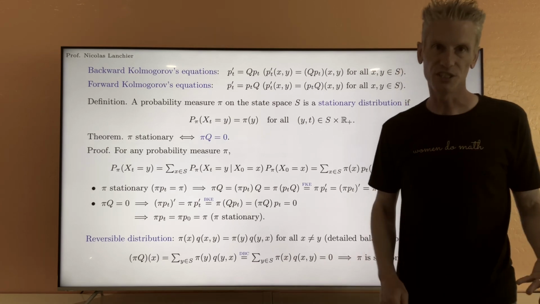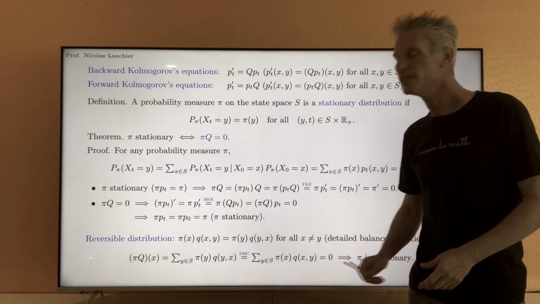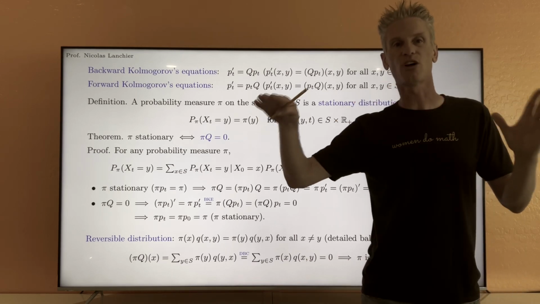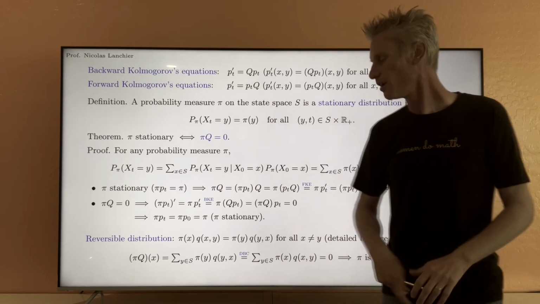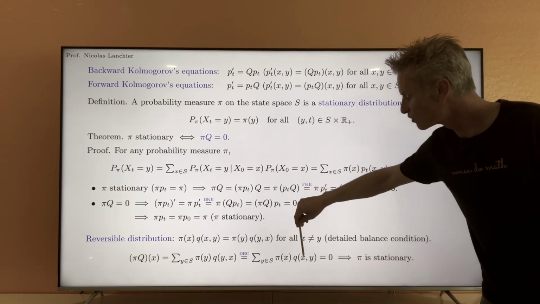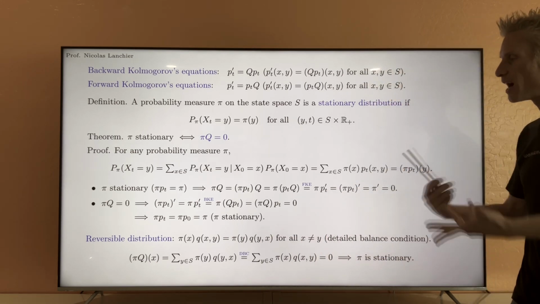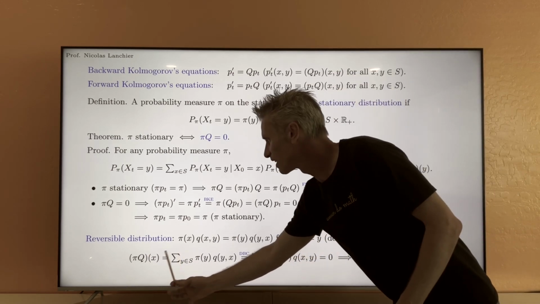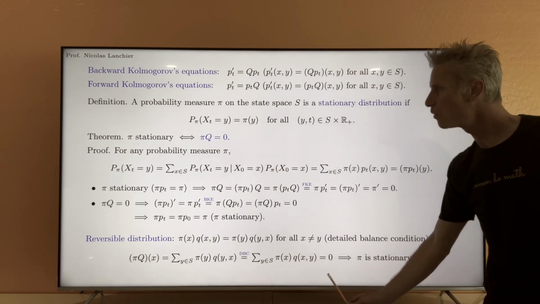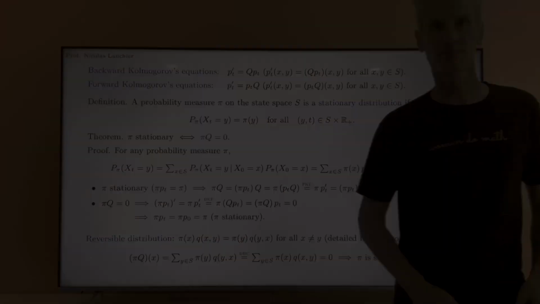This follows from the definition of the intensity matrix. Remember, at the beginning of this video, I told you that for a property of the intensity matrix, the coefficients on the same row add up to 0. That's exactly what we do here. We look at the sum of all the coefficients on row x of the matrix. This is equal to 0, so that's 0. So now we can conclude that if pi is reversible, (pi Q)_x is equal to 0 for all x, so pi Q equals 0, and by this theorem here we deduce that pi is stationary.